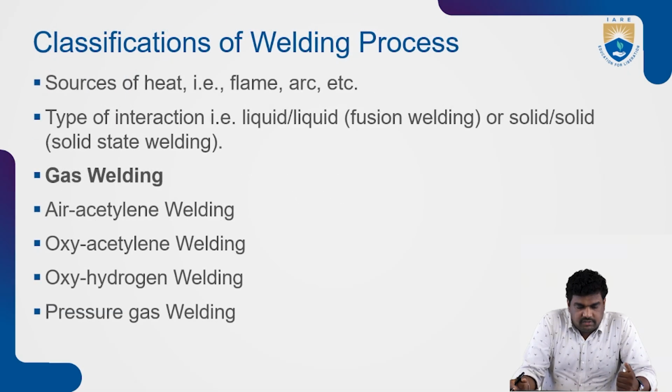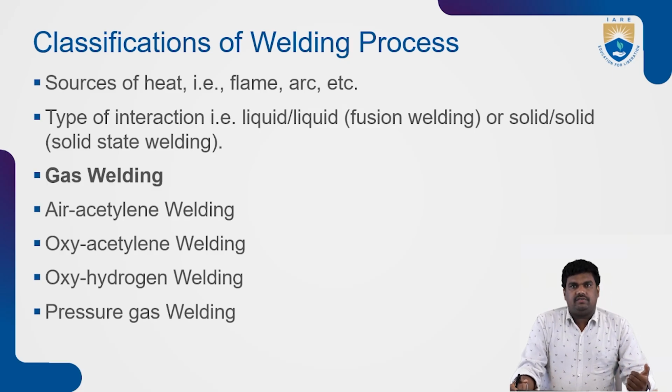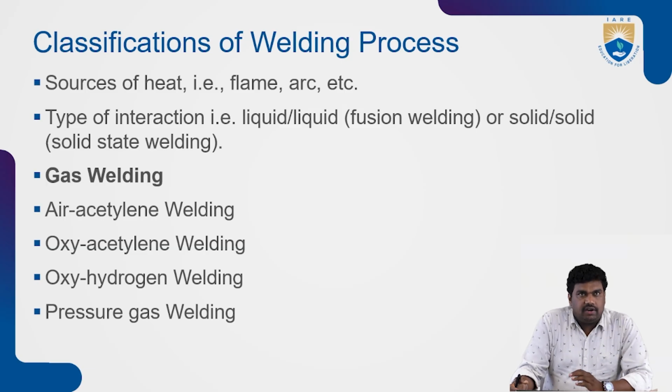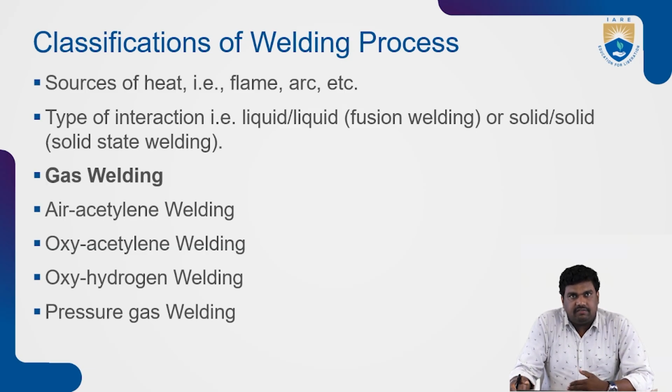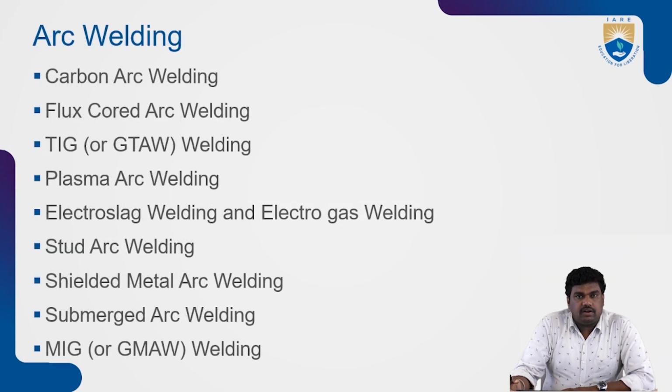So, as I already said, it is two types. The major classification is fusion welding and solid state welding. In fusion welding, first gas welding, which we already covered: air acetylene welding, oxyacetylene welding, oxy hydrogen welding and pressure gas welding. Then arc welding: carbon arc welding, flux core arc welding, tungsten inert gas welding, plasma arc welding, electroslag welding, electrogas welding, stud arc welding, shielded metal arc welding, submerged arc welding, and metal inert gas MIG welding.